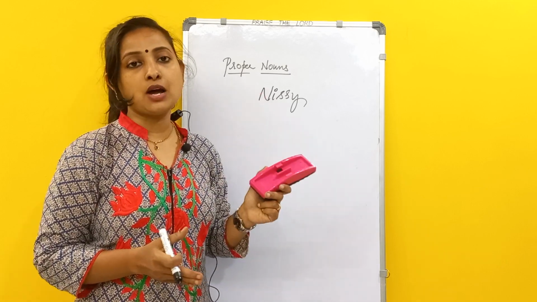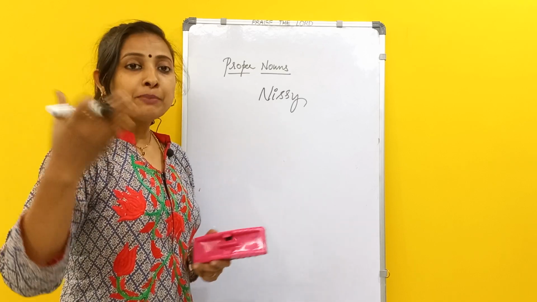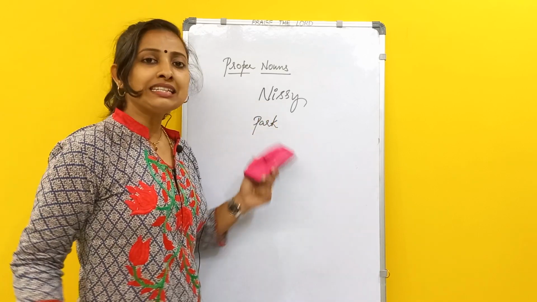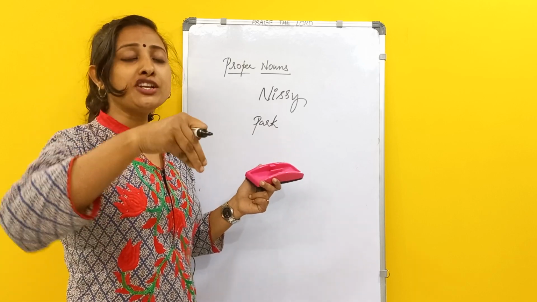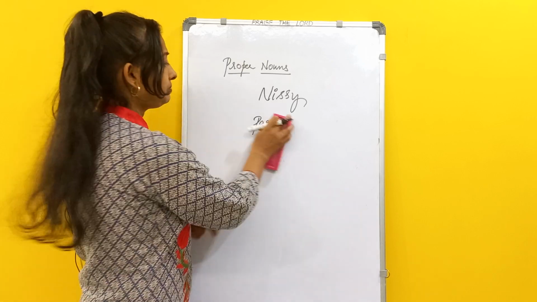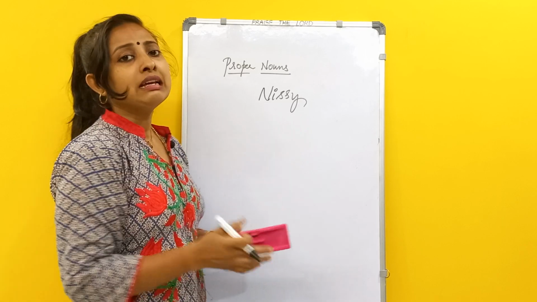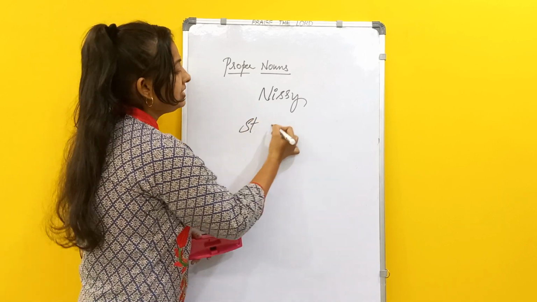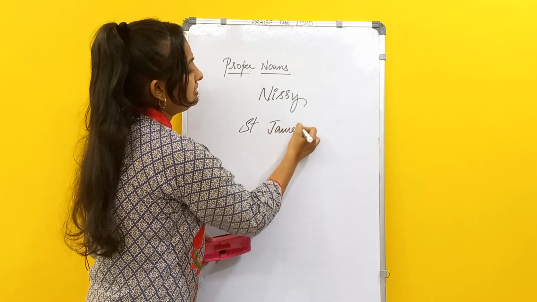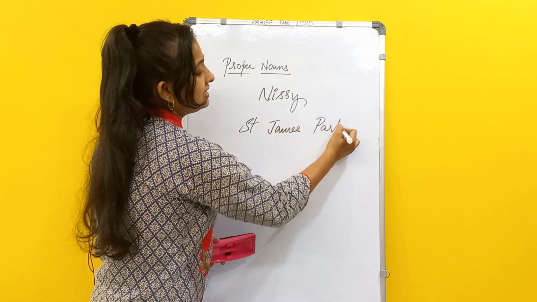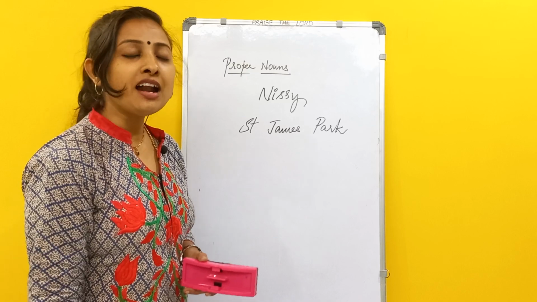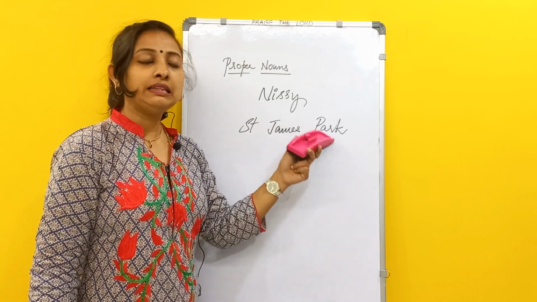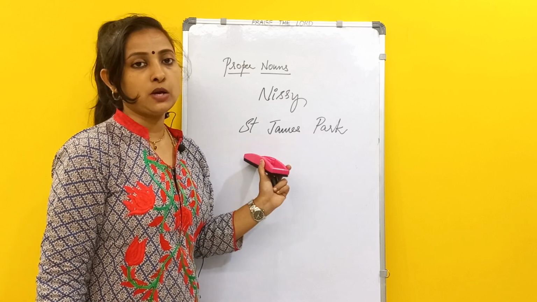a proper noun. Like in the previous example we have seen, if we are saying simply park, it is a common noun. But if you are mentioning a particular park, if you are telling the name of a park, St. James Park, some name if we are particularly mentioning about a park, then it is called a proper noun, right?